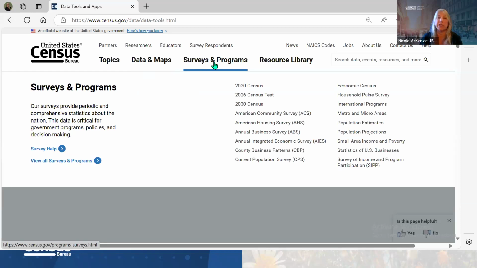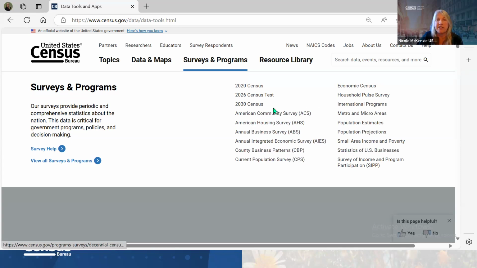So I talked about the American Community Survey. If you want to learn more about that, you can go to the surveys section and click on this and it will show you everything you want to know about the American Community Survey. It'll show you how to get the data and the questions that are asked. If you want to see what the questionnaire is, you can get it on that link. You can also look at the 2030 Census, to see what we're planning for the upcoming 2030 Census.